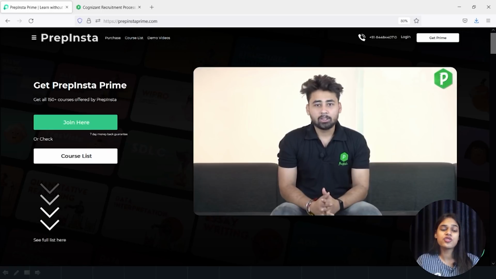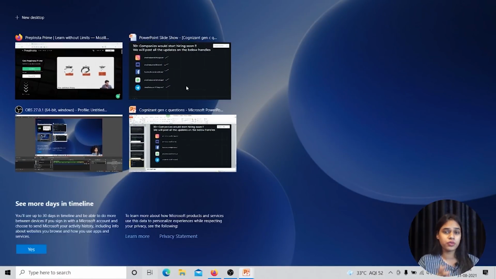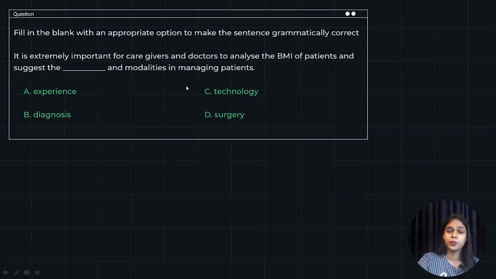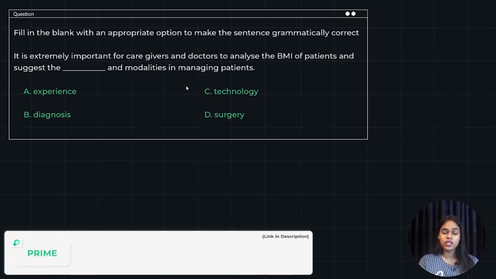And yes, now let's just move ahead with the questions and we'll talk about it in detail later in the video. So, what are the topics that are asked in Cognizant? You can expect topics from grammar, that is speech conversion, voice conversion, or error identification, or jumbled passages, and you also have reading comprehension. So it's a combination of grammar plus reading comprehension. Let's move ahead. We are going to discuss 10 questions.